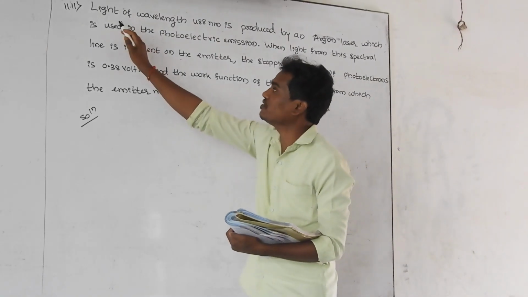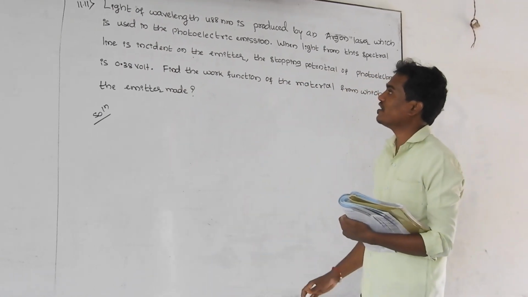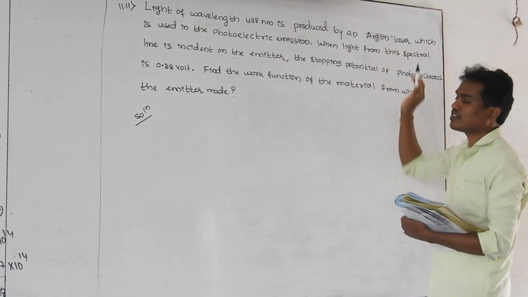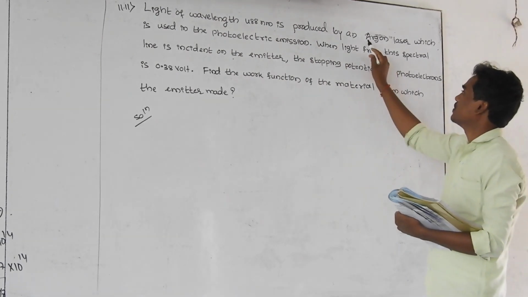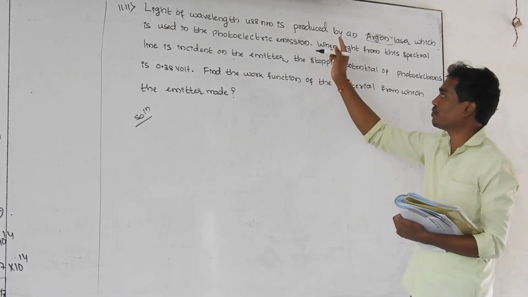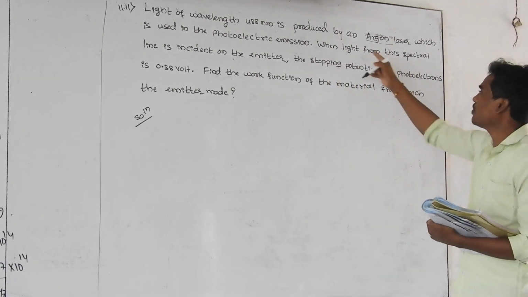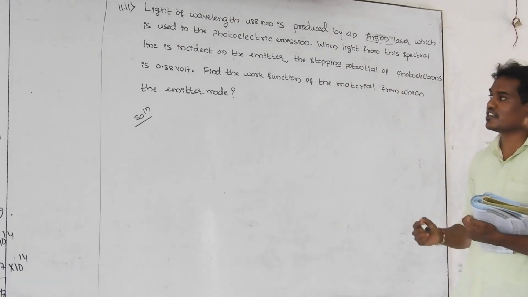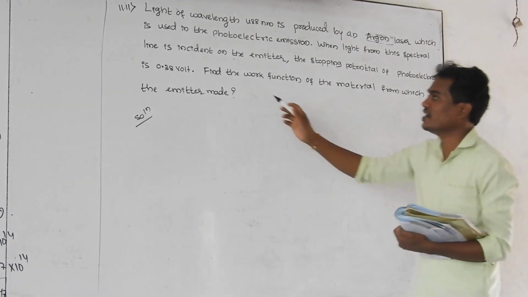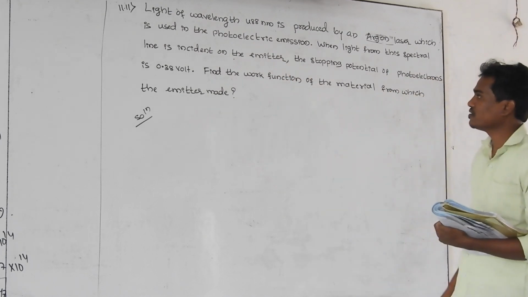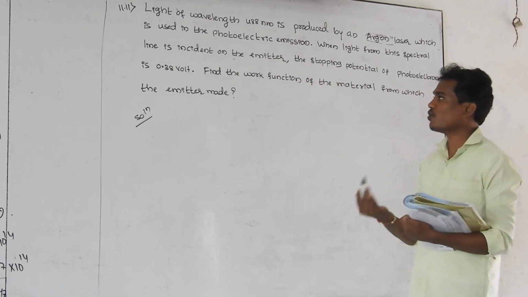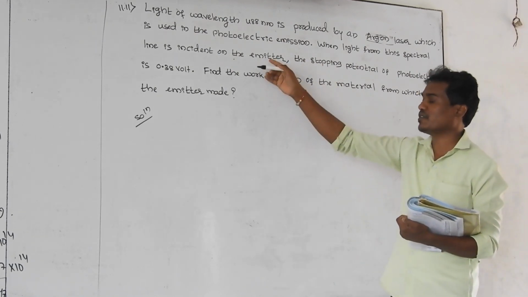This is exercise number 11. I read the question. The light of wavelength 488 nanometer is produced by one of the lasers. That laser is made with argon gas, and it is used in photoelectric emission. The radiation emitted by the laser light is incident on the emitter, in the sense the cathode plate or the metal we use for photoelectric emission. That metal is called the emitter plate.